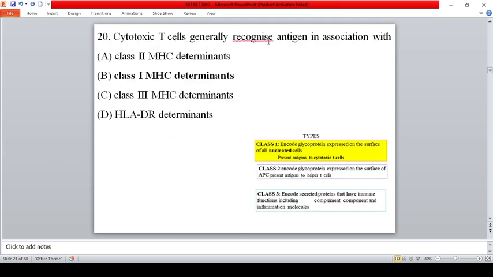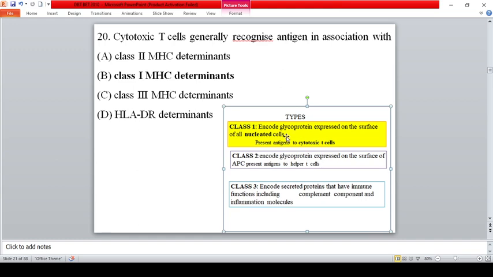Cytotoxic T cells generally recognize antigen in association with... So cytotoxic T cells associate with class 1 MHC. So already we will deal with the MHC. Class 1 is encoded by all nucleated cells and it will present antigen to cytotoxic T cells. Class 2 encodes glycoprotein which is expressed on the surface of antigen presenting cells and it will present antigen to T helper cells. Whereas class 3 encodes secreted proteins, okay, and is involved in complement components and inflammation molecules.